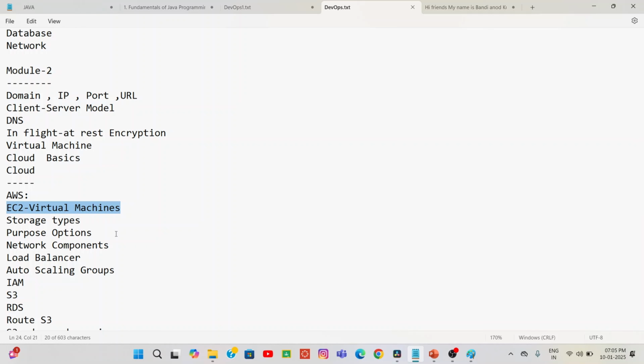After completion of EC2, we will discuss virtual machines, and then we will discuss storage types. There are so many storage types available. After that, we will discuss the options available inside our cloud, and the network components, which are very, very important.